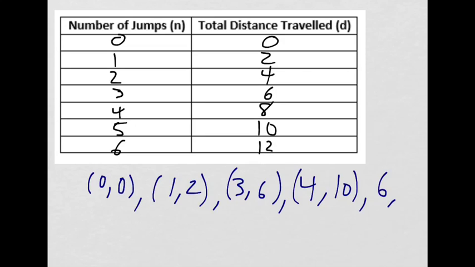And let's just go (6, 12). 6 jumps, 12 meters. Good? Could we create more ordered pairs than this? Yeah, probably. We could just let him jump on into infinity until a truck ran over him. Something like that.